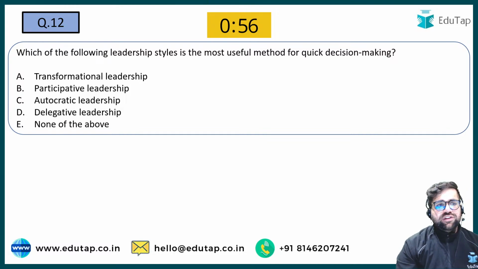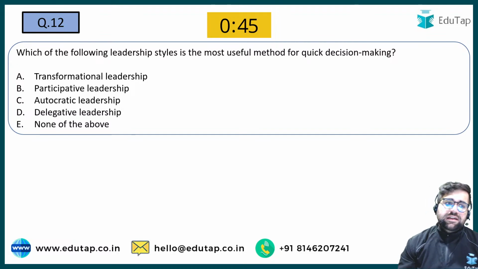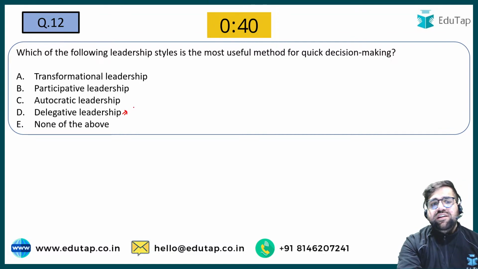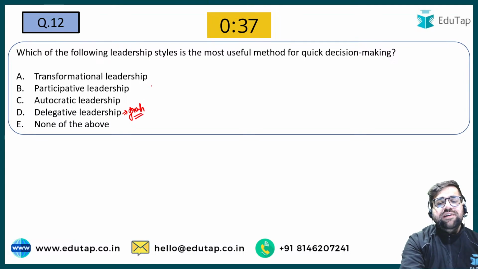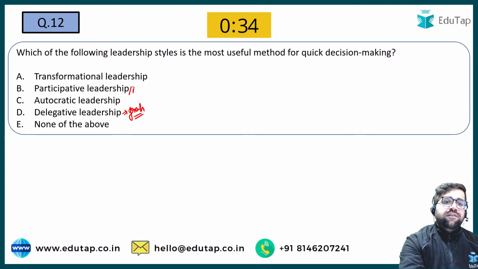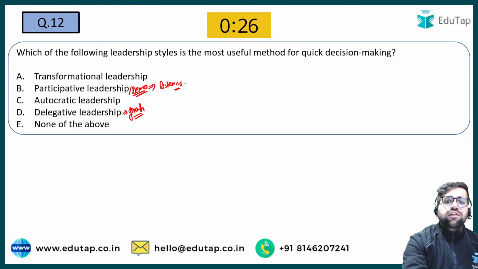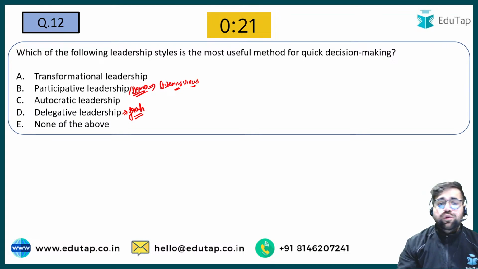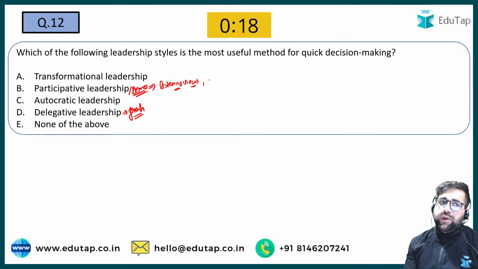Question number 12 is on your screen. Which of the following leadership styles is the most useful method for quick decision making? We have transformational, participative, autocratic and delegative. Delegative will definitely take some time, because under delegative you give the power to make the decision to the group members, and group members will decide. Participative, which is also known as democratic: the leader will make a decision, but after listening to all the views and debate by the group members. So here also decision making will not be quick.